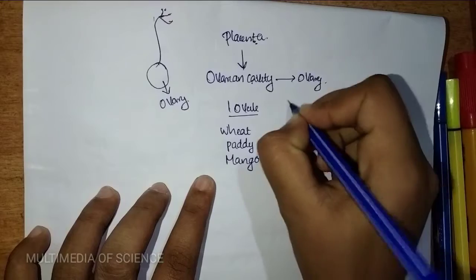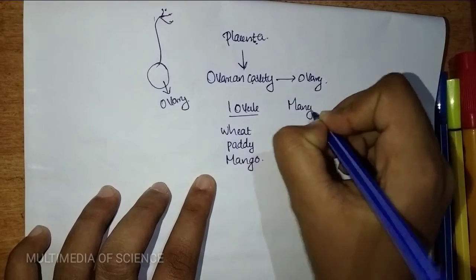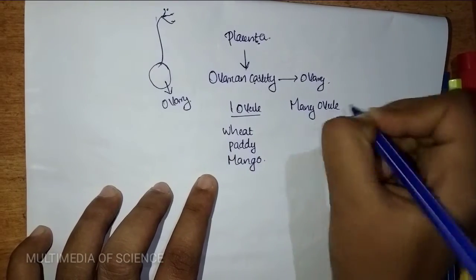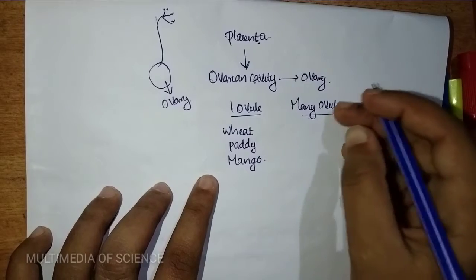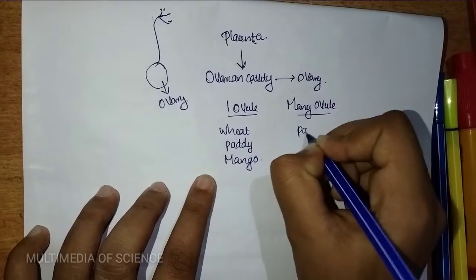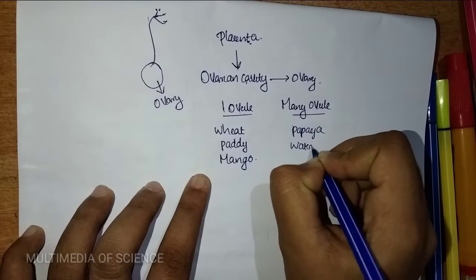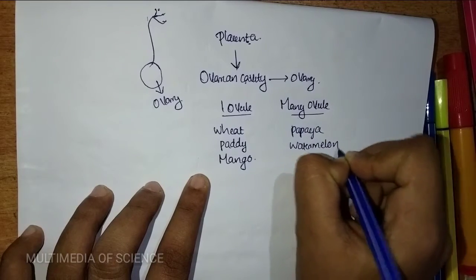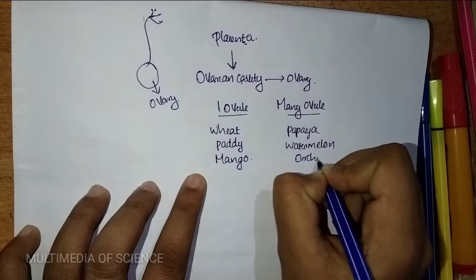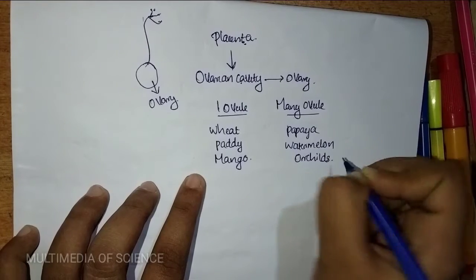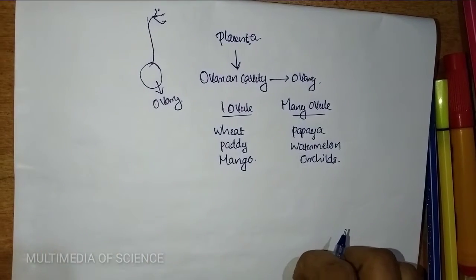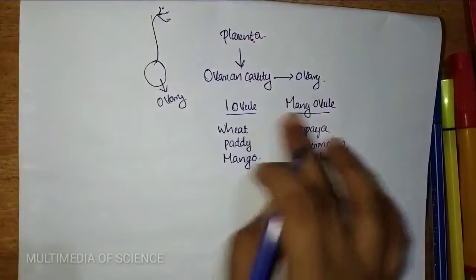If it has many ovules, examples are papaya, watermelon and orchids. That is about the gynoecium.